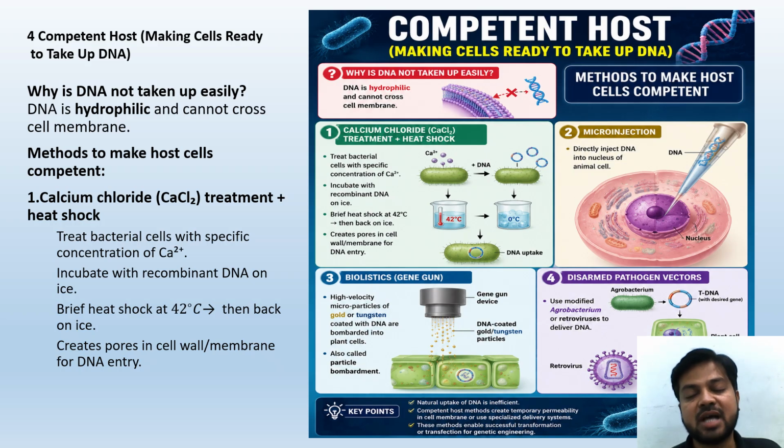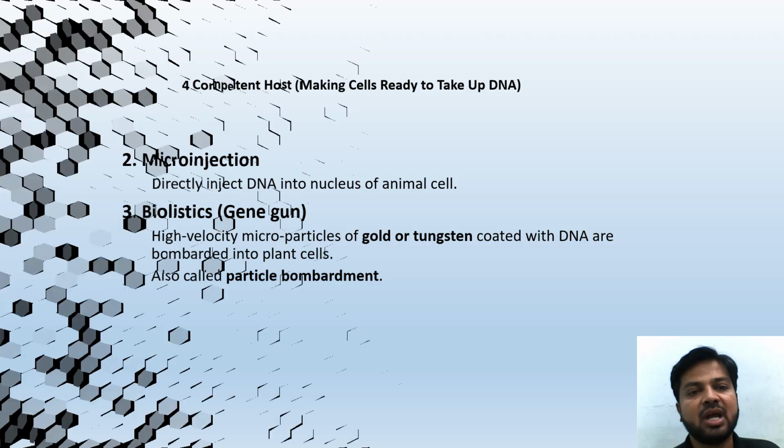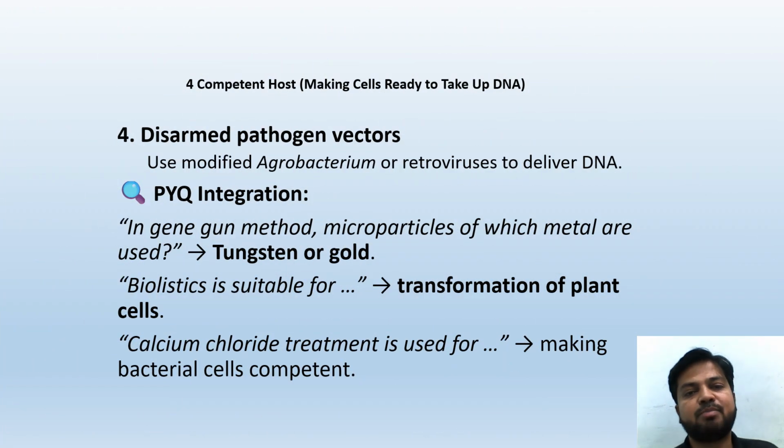Fourth method is disarmed pathogen vectors. Use modified Agrobacterium or retroviruses to deliver the DNA. That is disarmed pathogen vectors. We have already studied about vectors. Microinjection and biolistics I have explained in the image. You can stop and read it. Disarmed pathogen vectors.